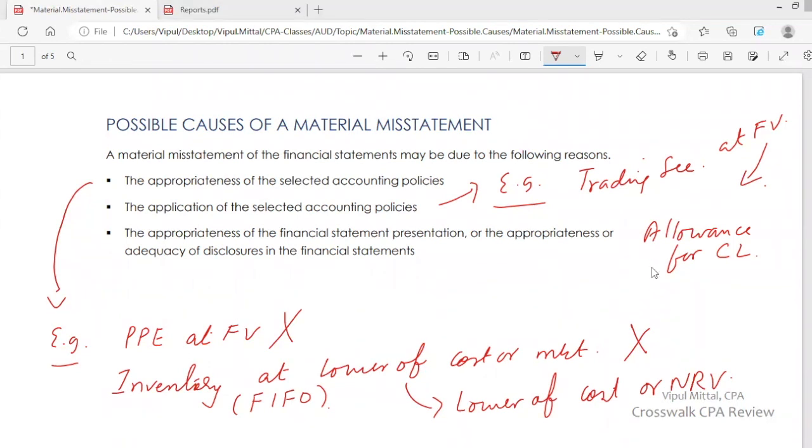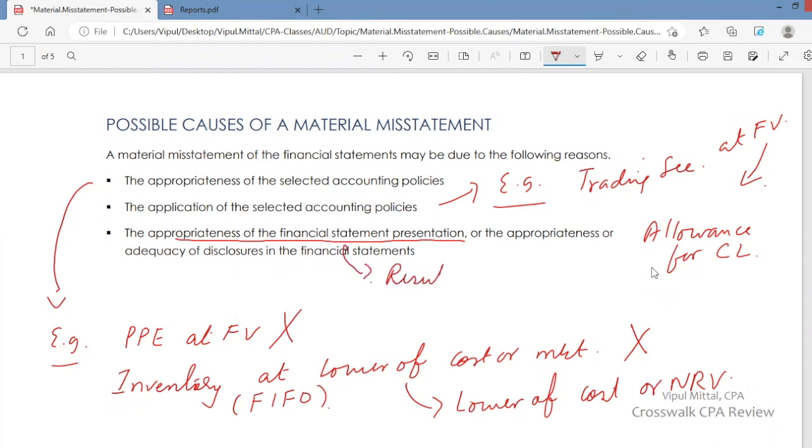Now, the appropriateness of the financial statement presentation. Again, the question is whether the financial statement presentation is appropriate or not. If financial statement presentation is not appropriate, it may be a material misstatement because presentation is not appropriate. I give you an example on this. Results of discontinued operations.